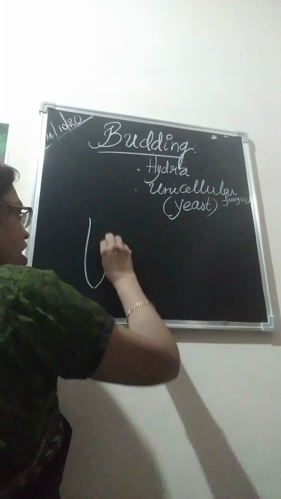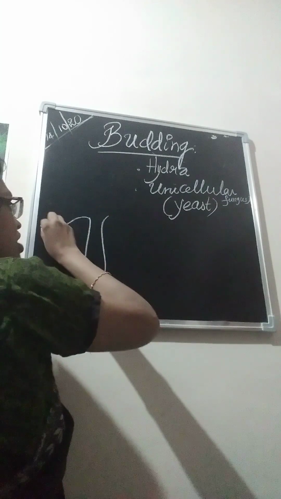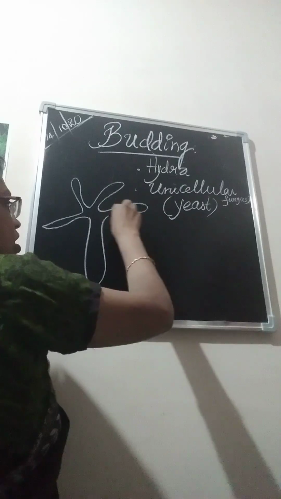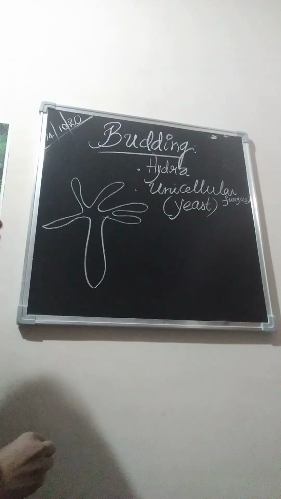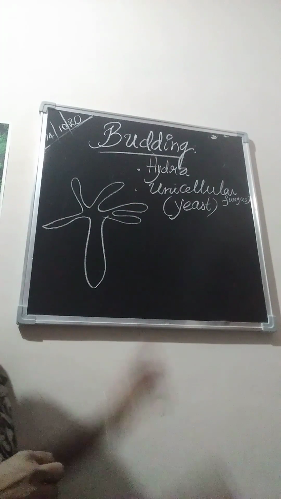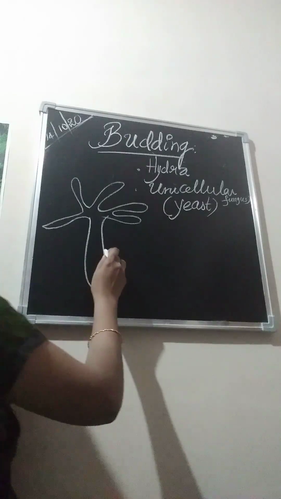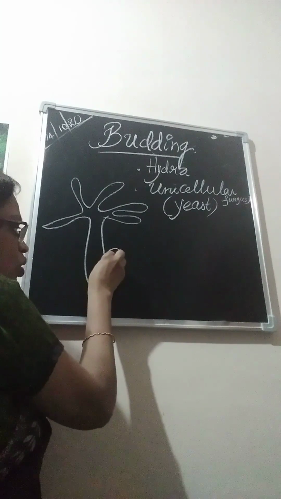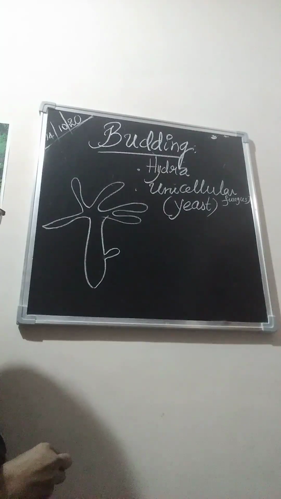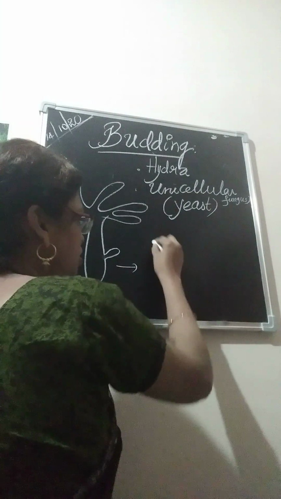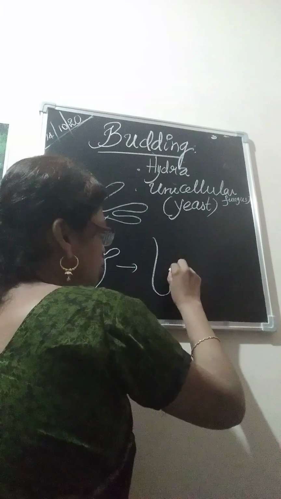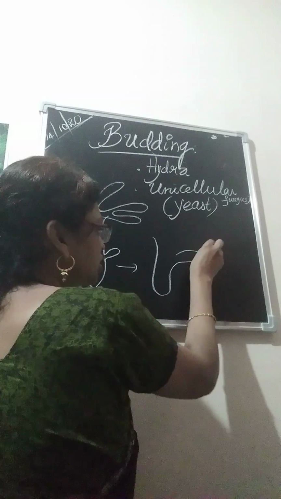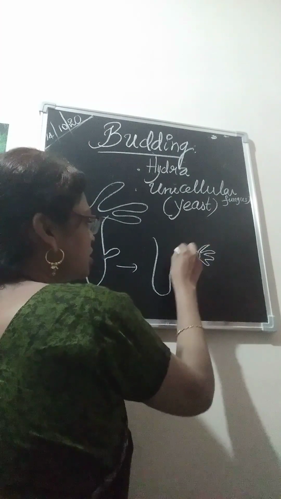First of all, we'll take the Hydra example. Hydra is a multicellular coelenterate. If you observe the Hydra body, it consists of tentacles. During asexual reproduction, a small outgrowth forms through the body wall. This outgrowth slowly grows as a young one with tentacles.